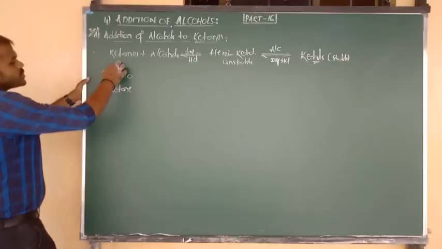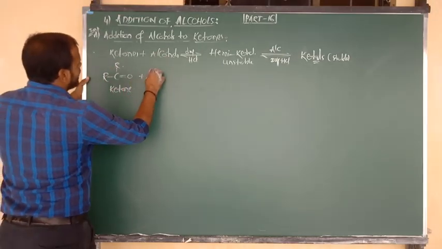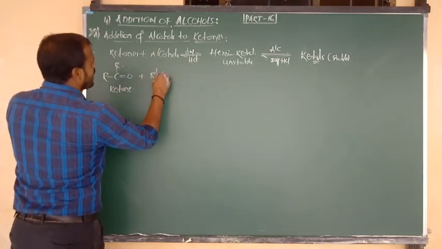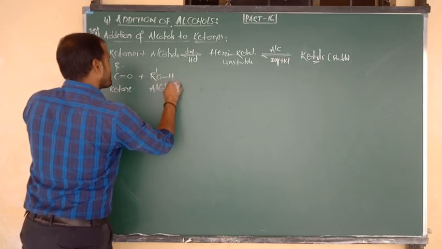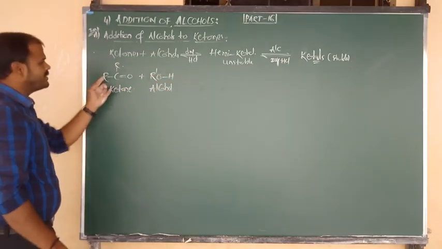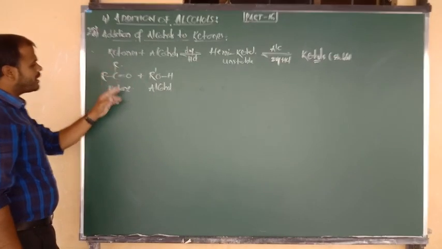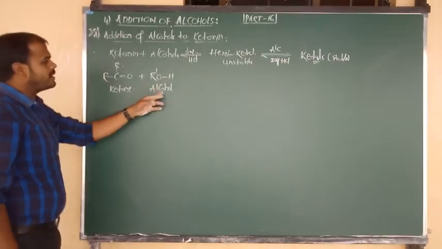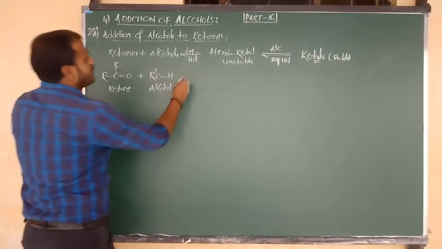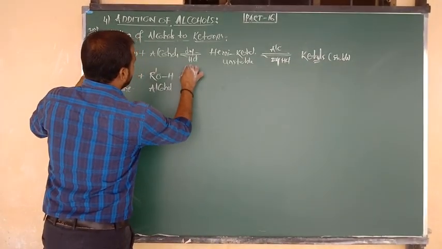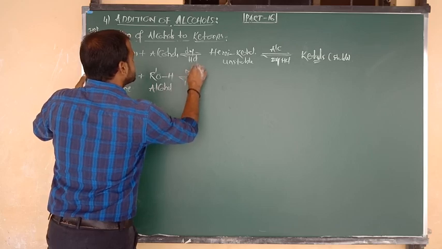But the reaction is there, by giving some conditions, because ketones are less reactive as compared to aldehydes. So ketones react with alcohols; again I am going to write the same formula, R prime O bonded to H. Why are we writing R prime? To show the variation. In the ketone the R groups are there, but in the alcohol we write R prime. And the reaction takes place in the presence of dry HCl gas.